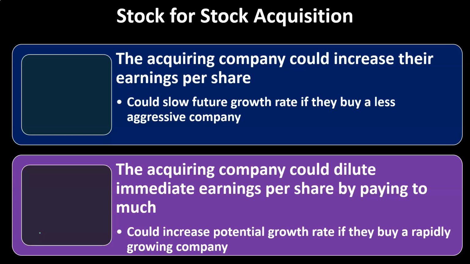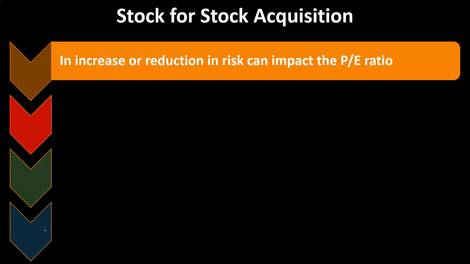So the acquiring company could dilute immediate earnings per share by paying too much. If the acquiring company issued too much stock, for example, then although you got the combined income coming together when you combine the two companies, because they issued a lot more shares out there, you could actually have a decrease in the earnings per share, which typically would be bad. But you could have a situation where it could increase the potential growth rate if they buy a rapidly growing company in the future. So in that instance, possibly the market might see it favorably if they see that there's a lot of growth potential that could be taking place in the future.